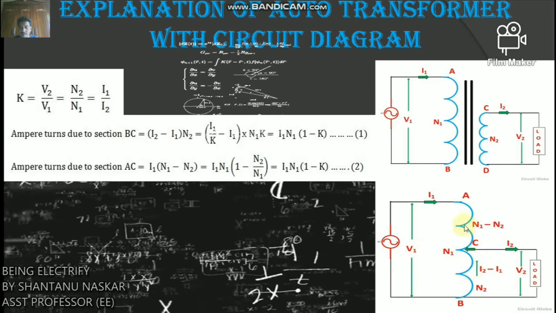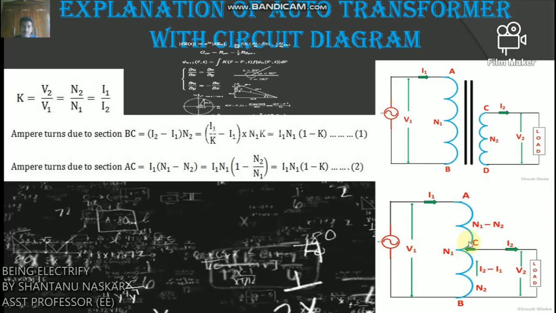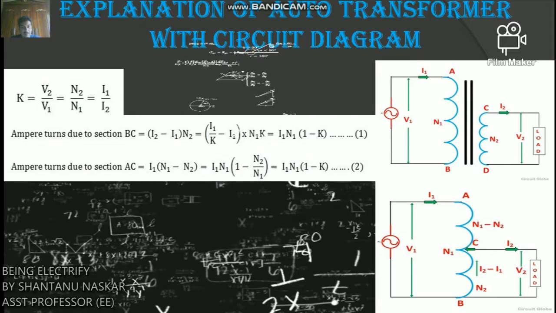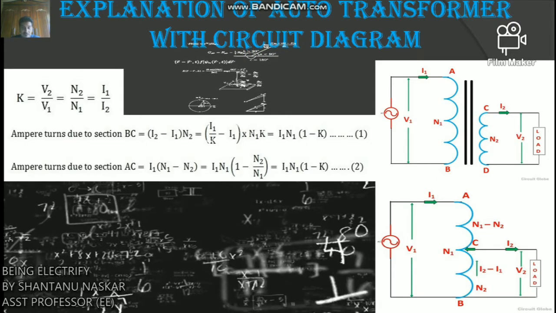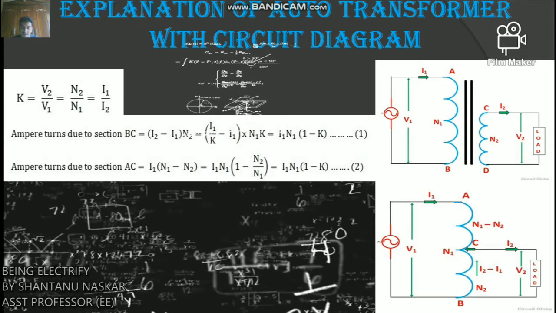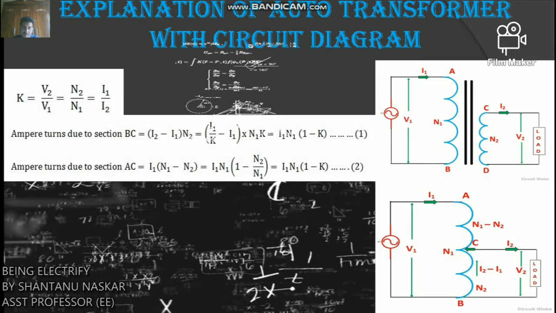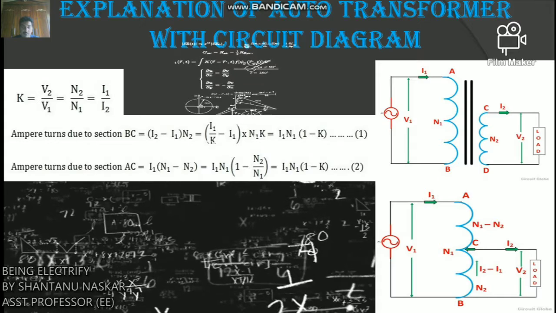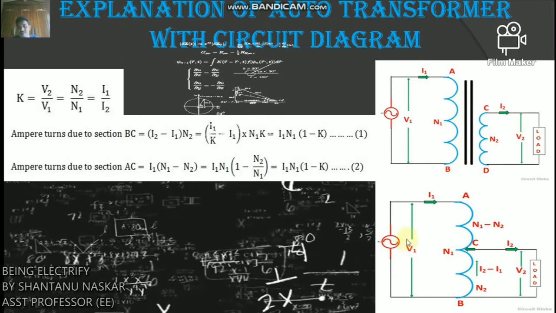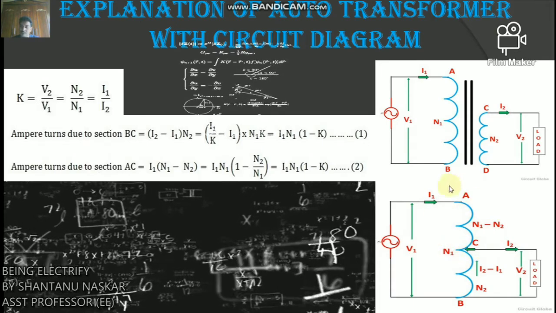Look here, this is a circuit diagram of auto transformer. On load condition, a part of the load is obtained directly from the supply and the remaining part is obtained by transformer action. An auto transformer works as a voltage regulator. So this is a two-winding transformer and this is an auto transformer. Look here.